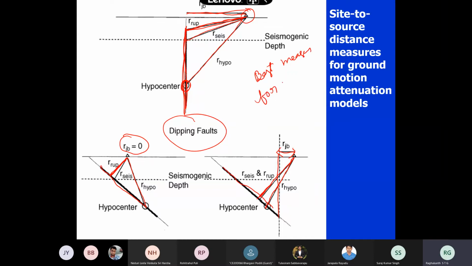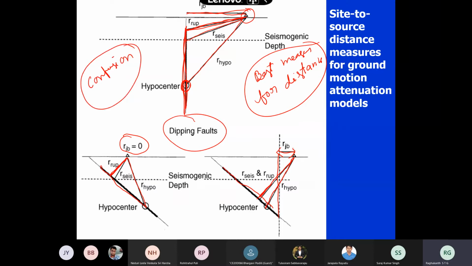Still it is not actually known. Generally, people have developed equations using different measures: somebody uses RJB, somebody uses RF, somebody uses R hypo, somebody uses R up. So there is a lot of confusion. But mostly the international people right now are using RJB or RF, but there also we have a lot of problems in practice. So this is how things look.